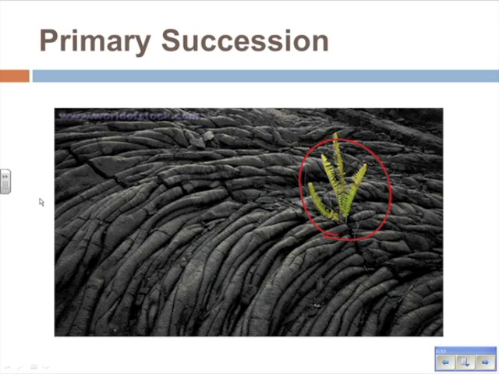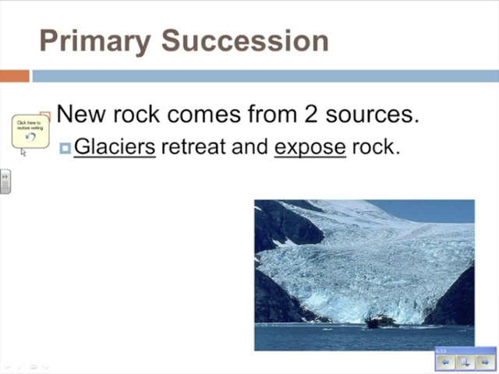So the plants start to colonize and start to break down the rock and turn that rock into soil. Over enough time, the plants will eventually take that rock and turn it into more and more soil. More plants will come in and start to grow upon that soil, and eventually we'll have a forest. That may take a couple of years.